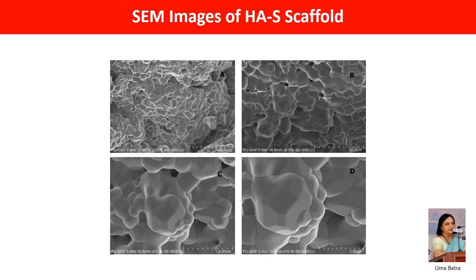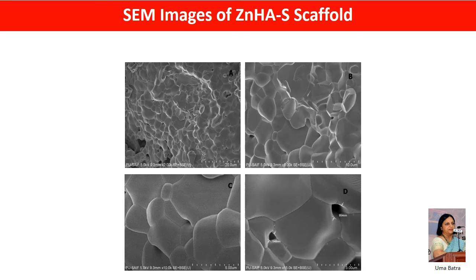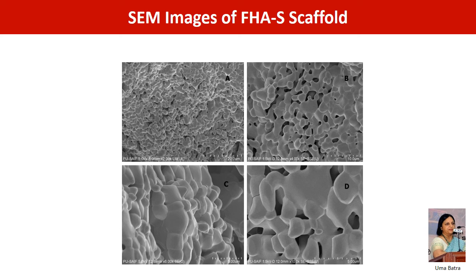The SEM images of the HA scaffolds, zinc HA scaffolds and FHA scaffolds show that microporosity in the range of 1 to 10 micrometers is shown in all the scaffolds. The interconnectivity and good sintering features are clearly visible. It was also found by visual examination that macroporosity of 100 to 200 micrometers was also present.